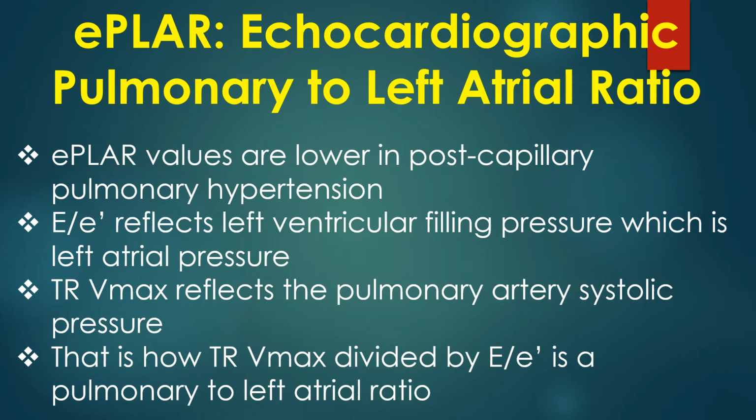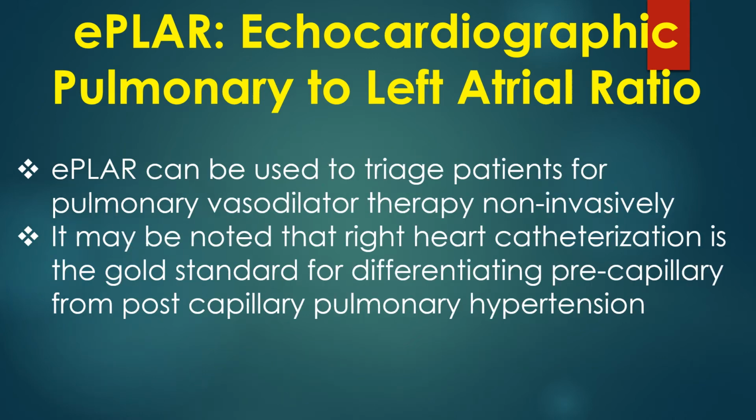E by E prime reflects left ventricular filling pressure, which is left atrial pressure. TR Vmax reflects the pulmonary artery systolic pressure. That is how TR Vmax divided by E by E prime is a pulmonary to left atrial ratio. EPLAR can be used to triage patients for pulmonary vasodilator therapy non-invasively.